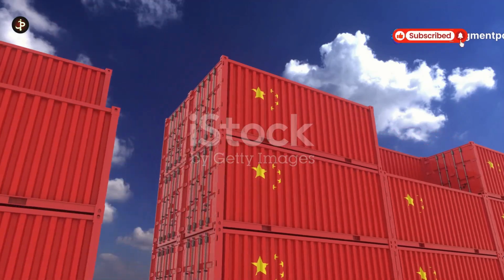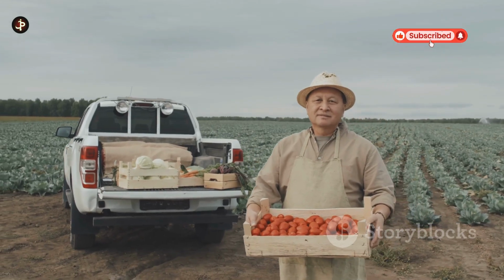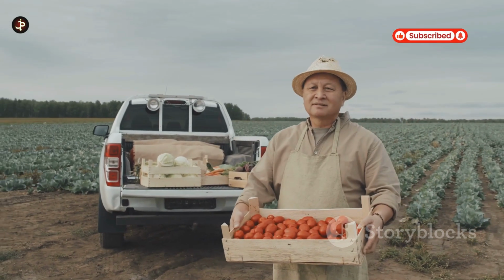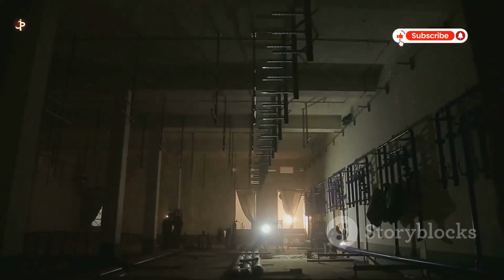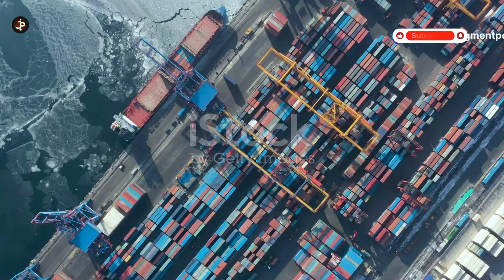The trade war is already having a real-world impact. American farmers, for example, are struggling to sell their products as Chinese buyers seek alternative sources. Chinese manufacturers are also feeling the pinch as American tariffs cut into their profits.